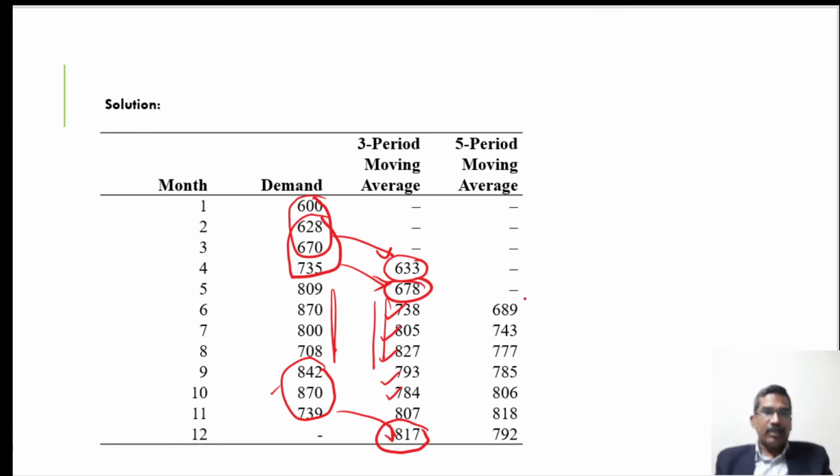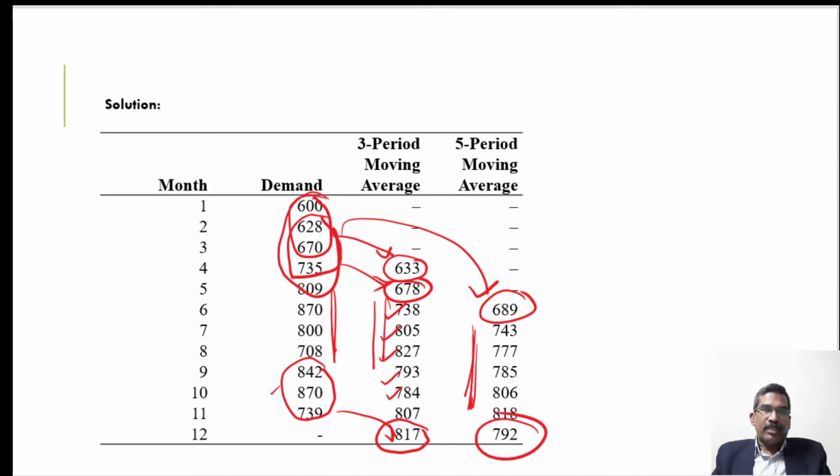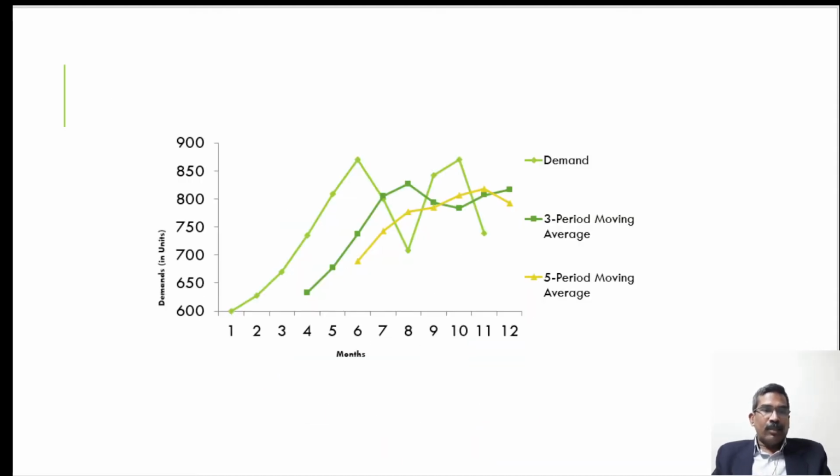Similarly, with the 5 period moving average method, we consider 5 periods for averaging and give the forecast for the next period. In this way we can forecast all the different periods, and finally the next period, which is 792. Now see the difference between the values with different period averaging. In this numerical example, this curve shows the actual demand, and this shows the 3 period moving average.